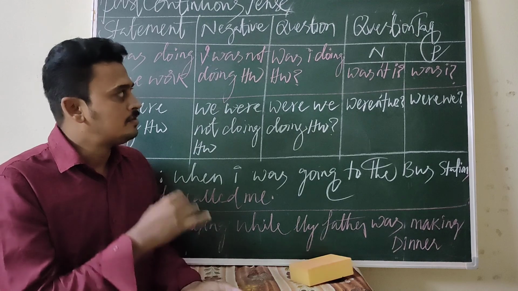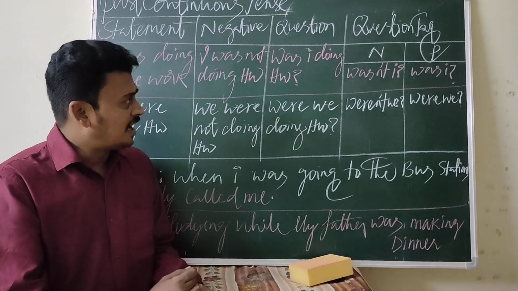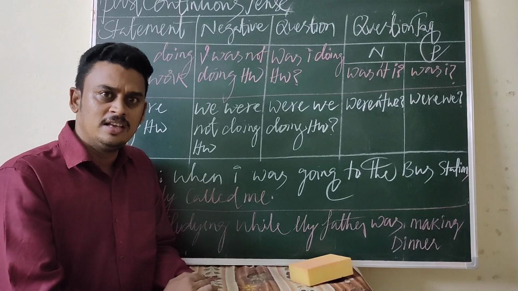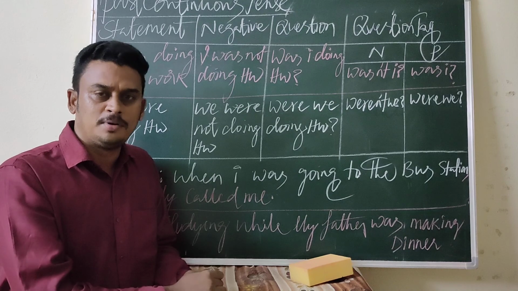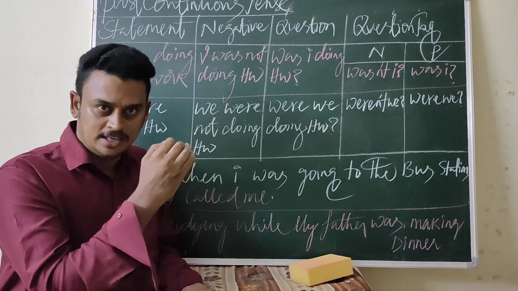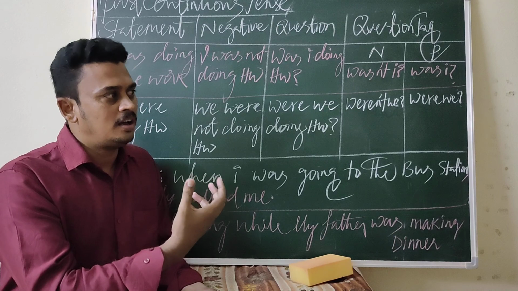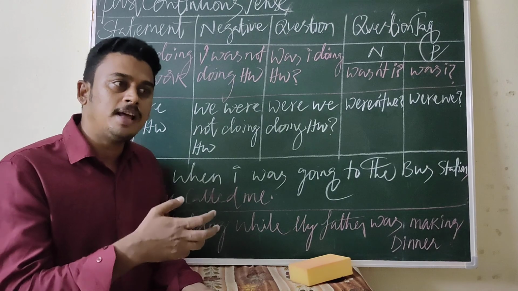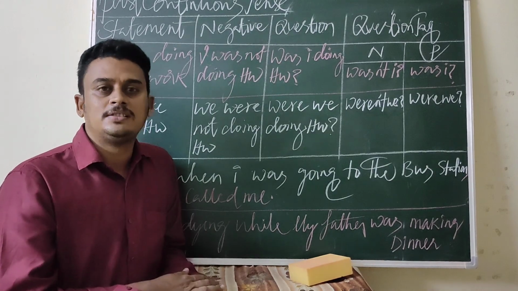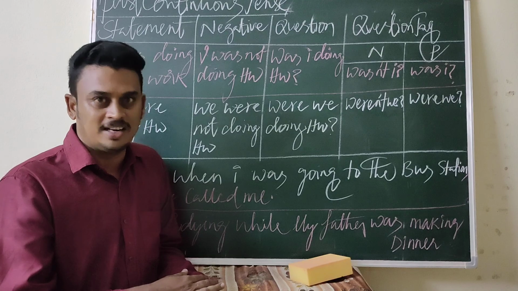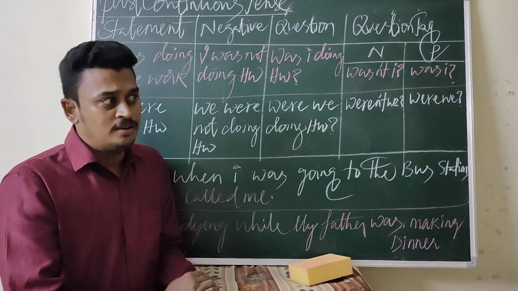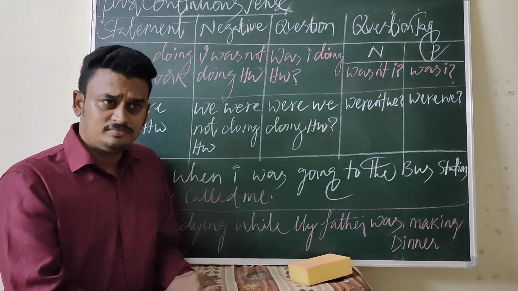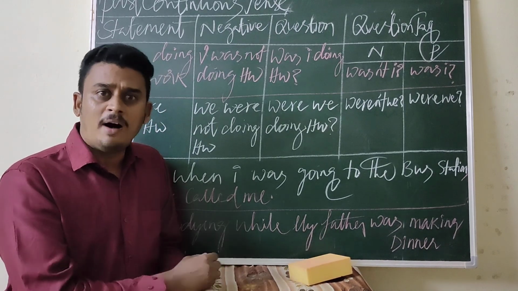So now, once again, the action which was in progress at a particular time in the past is called past continuous tense. I was playing. Yesterday I was playing chess by this time. You can mention exactly the time. Reference is also very important while talking about the past continuous tense. Yesterday I was making a cup of coffee by this time. Yesterday I was going to the market by this time.